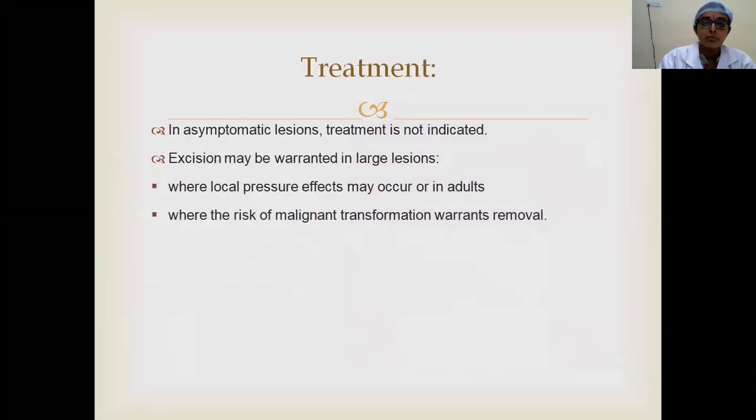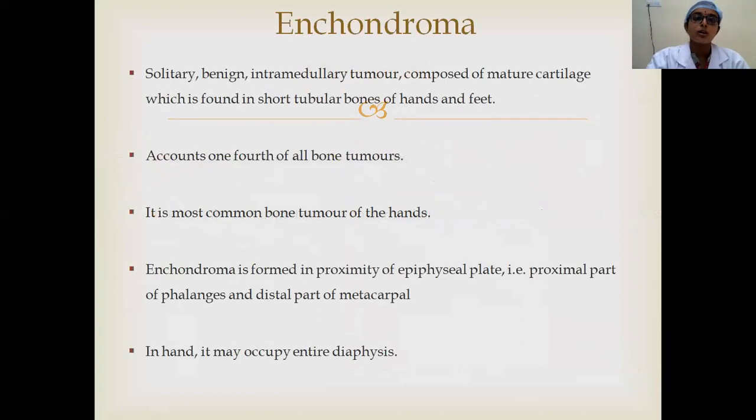And coming to the treatment, in case of large lesions, when we suspect some malignant transformation, or if there are some local pressure effects, the lesion should be excised with a cuff of normal tissue around. And asymptomatic lesions can be left. So these are the treatment modalities of osteochondroma.